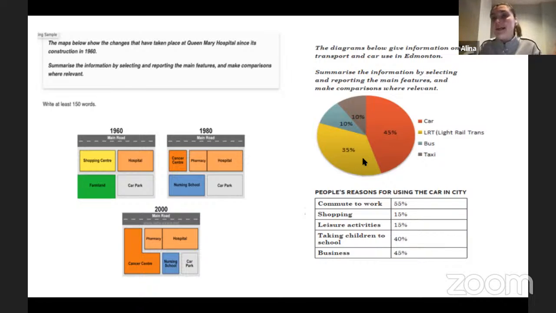So sometimes you might be provided with 2 absolutely different types of graphs, and your task is just to try your best to describe them, okay? But it doesn't mean that you need to desperately compare them, okay? Because you might waste a lot of time while you are trying to find those similarities while they're just absent, okay?